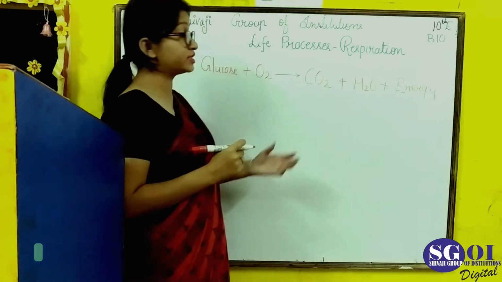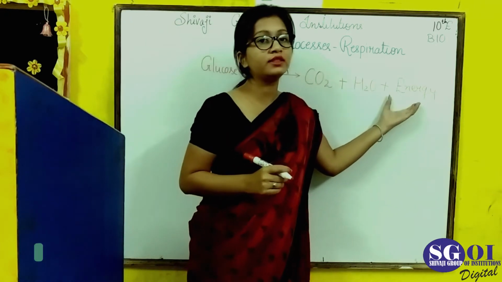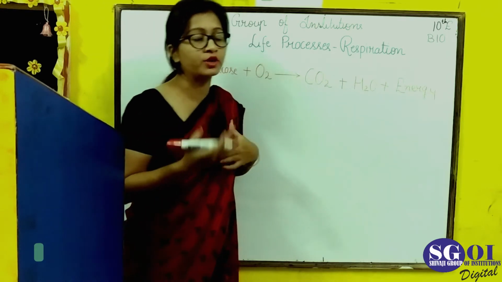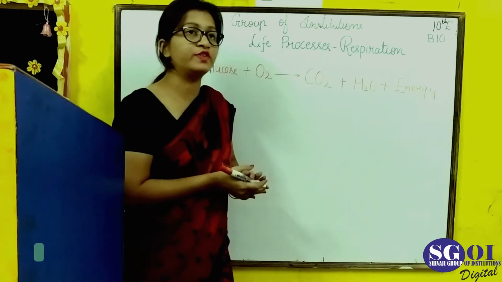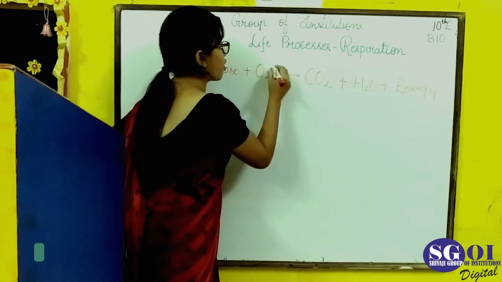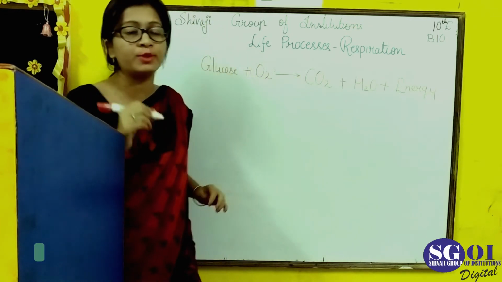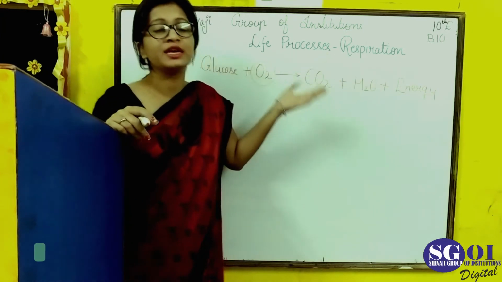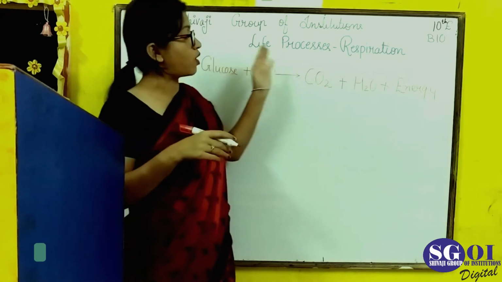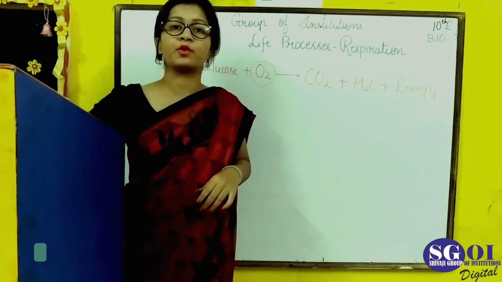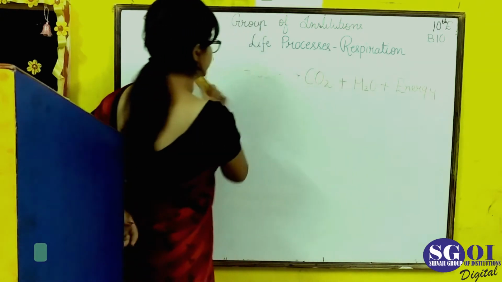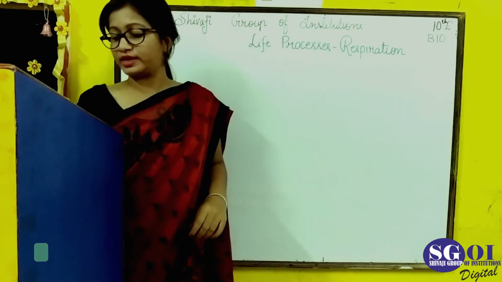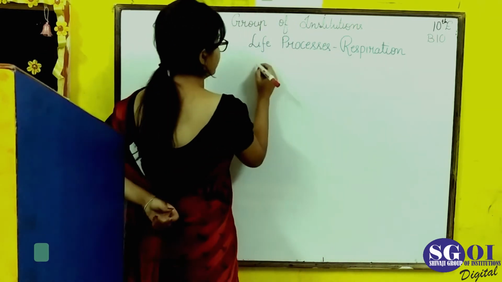So to gain that energy, we have glucose, because we know all about the process of glucose from the previous chapter. But what about this oxygen? How did this oxygen come into our body? What is the process which helps to generate this energy? In this chapter we will discuss all about oxygen and the process of respiration. So let's start with the steps involved in respiration.